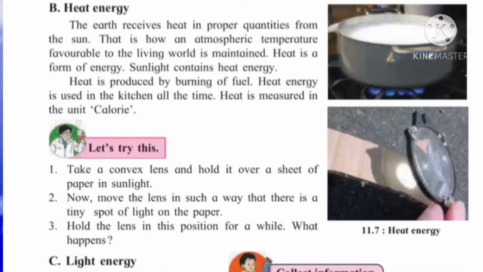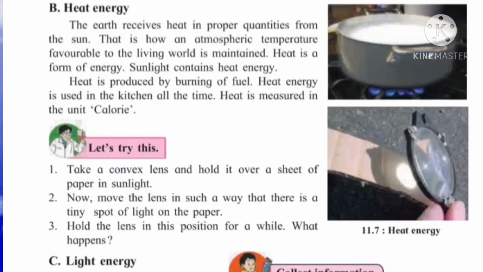Now move the lens in such a way that there is a tiny spot of light on the paper. Rotate it until you get one spot of light on the paper, and hold the lens in this position for some time.